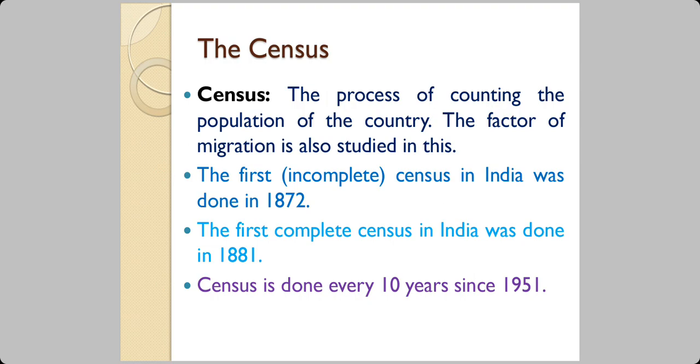So from 1951, our government decided, we want to do the census, and every 10 years the census is done, and the census figure of today is that of the year 2011. And when you approach your exam time next year in 2021, the new census, the latest one, would have been in place, because it's going to happen in the year 2021.